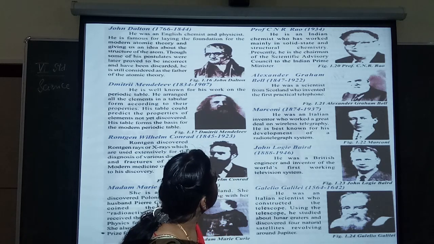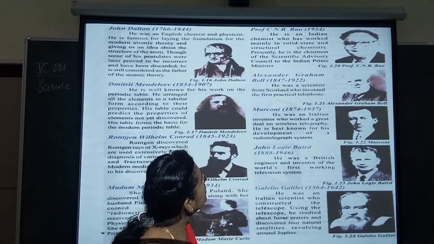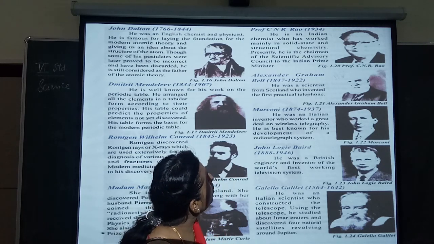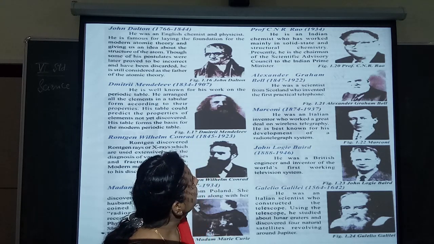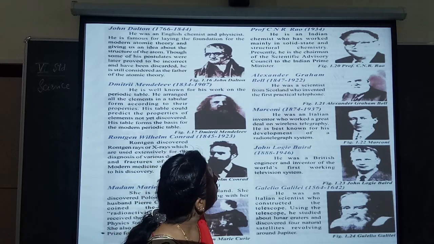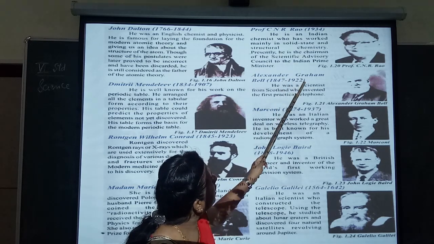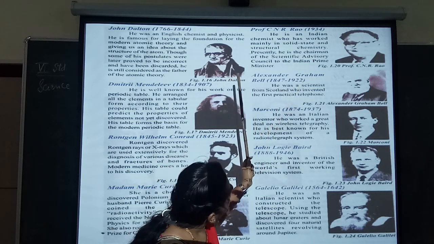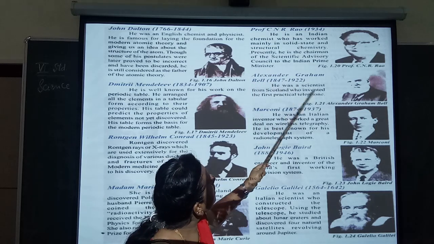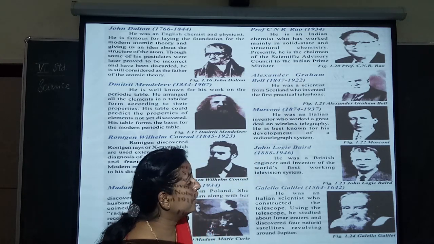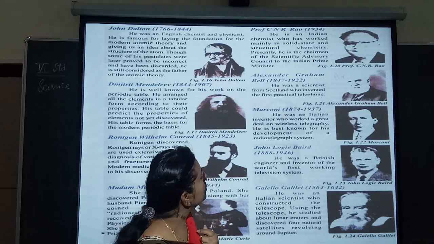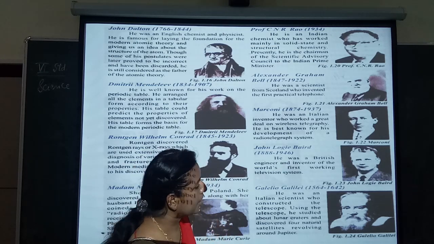He is an Indian chemist who has worked mainly in solid state and structural chemistry. At present, he is the chairman of the Scientific Advisory Council to the Indian Prime Minister, and also an advisor to our Indian Prime Minister on scientific matters.